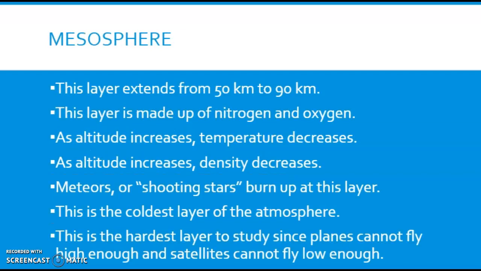Our third layer is the mesosphere. Meso means middle, and this is our middle layer. This layer extends from 50 kilometers to 90 kilometers. This layer is made up of nitrogen and oxygen. And in the mesosphere, as altitude increases, temperatures decrease, just like in the troposphere. As altitude increases, density decreases.